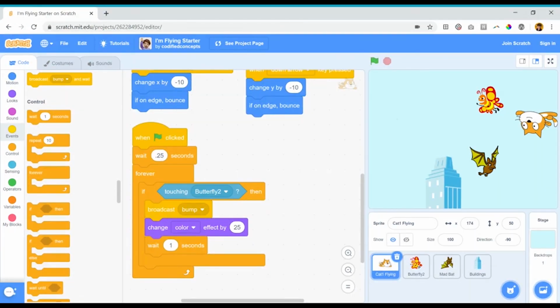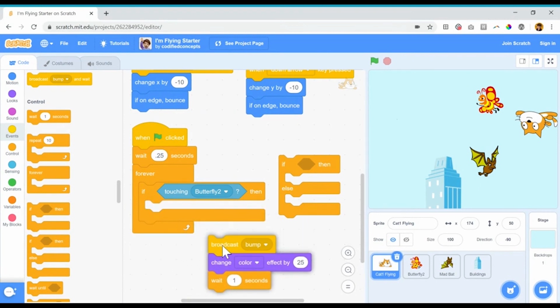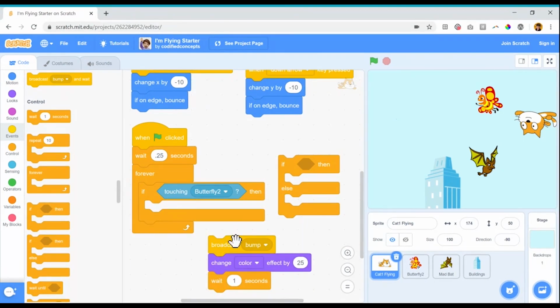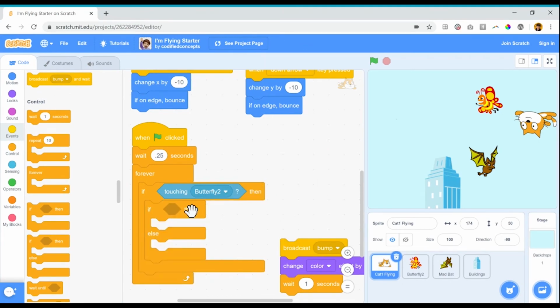Another thing to keep in mind is you can actually put a conditional block inside of a conditional block. What I'm going to do is grab another conditional block. In this case, I'm going to grab if, then, else. First, I'm going to take this code out, and I'm going to put this conditional statement inside of the other one. Now I need my second condition.